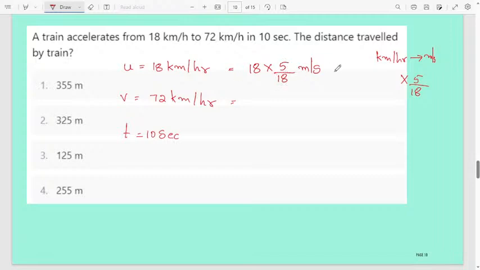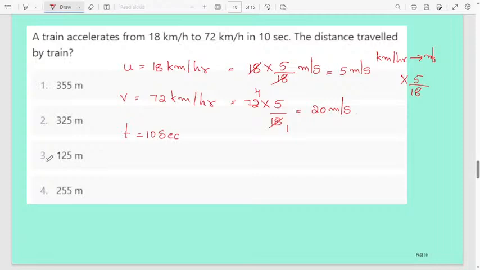That is the easiest one, remember. Then 18 gets cancelled, so 5 meter per second. Here also 72 into 5 by 18, 18 fours are 72, 4 fives are 20 meter per second. Then you have to substitute in the formula.